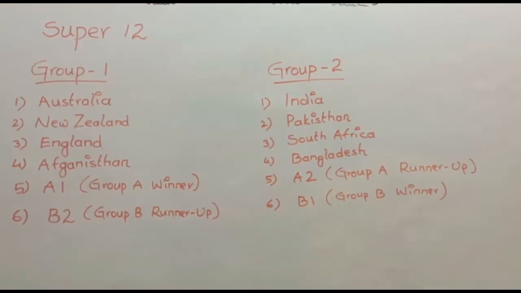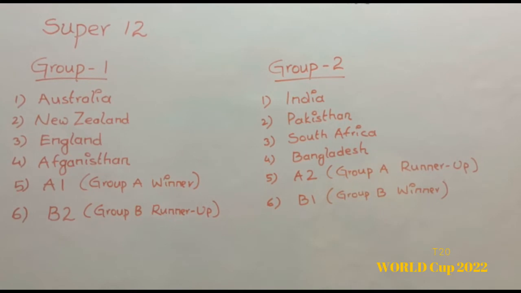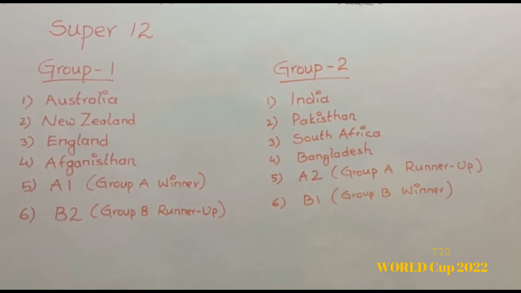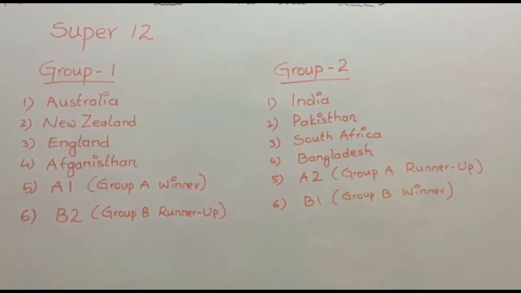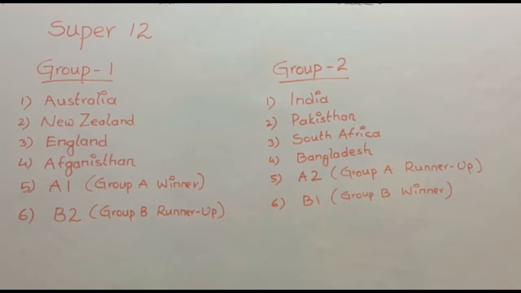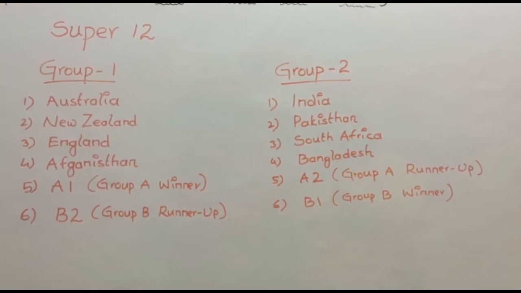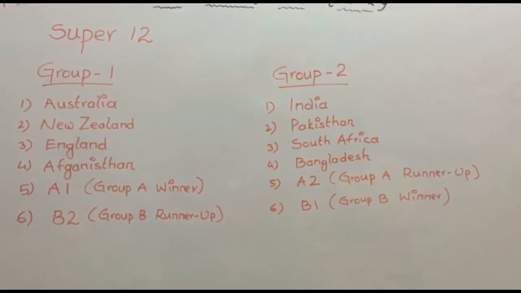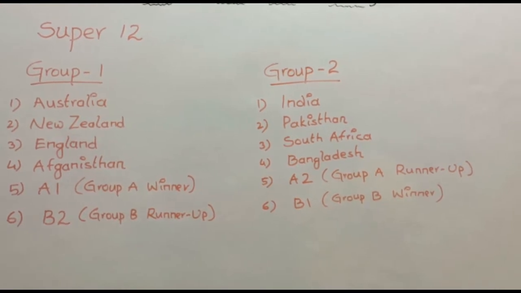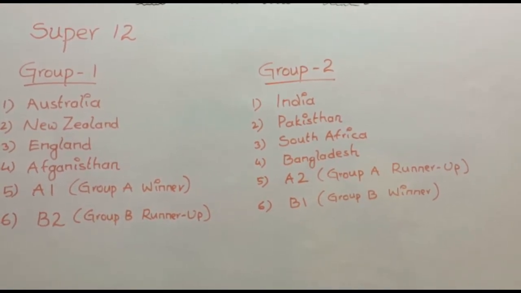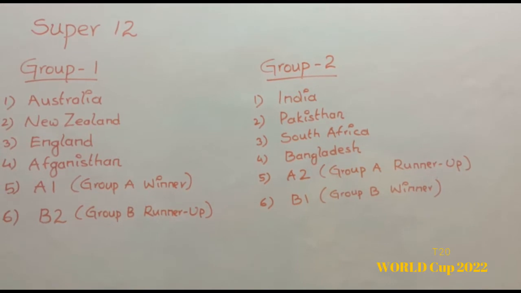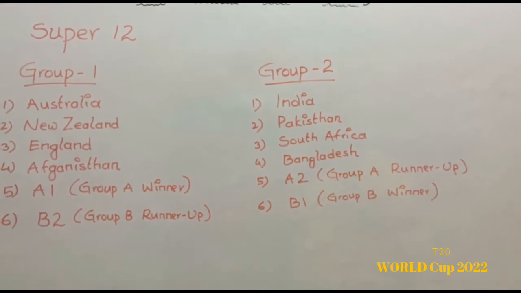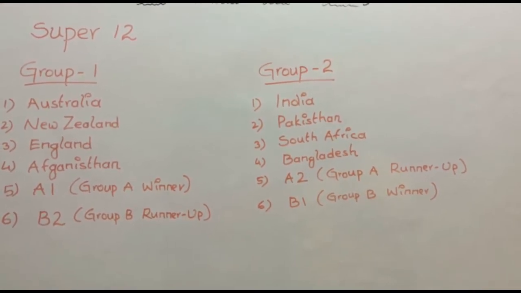Super 12 is divided into Group 1 and Group 2. Group 1 is of Australia, New Zealand, England, Afghanistan, A1 Group A winner and B2 Group B runner-up. And Group 2 is of India, Pakistan, South Africa, Bangladesh, A2 Group A runner-up and B1 Group B winner.